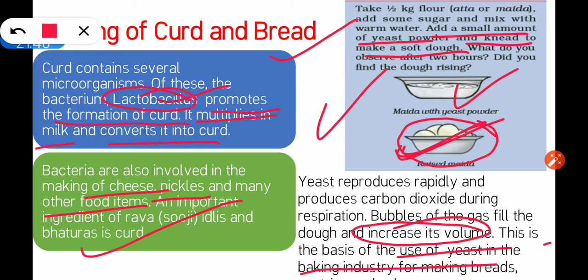So now you have understood the role of yeast, how yeast is used to increase the volume or to make the dough rise, to make bread, to make cake. Okay,